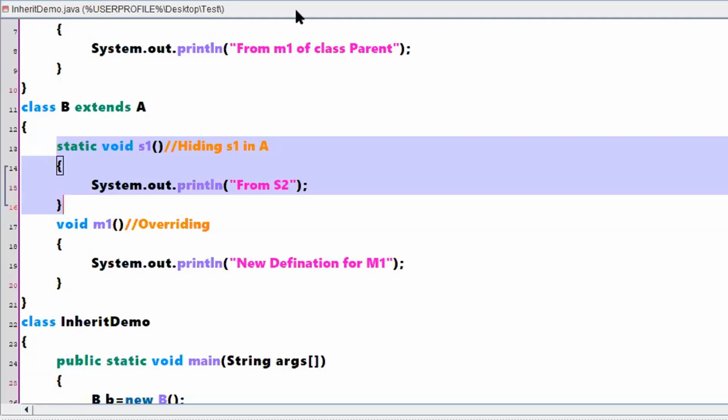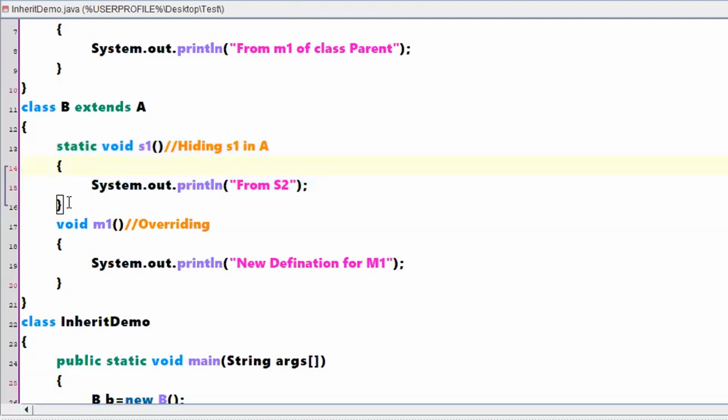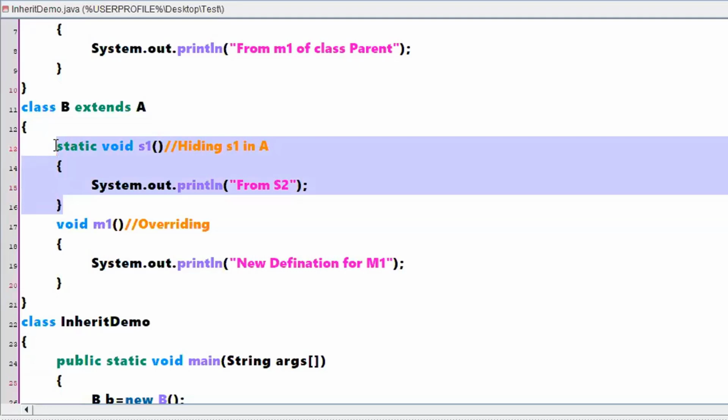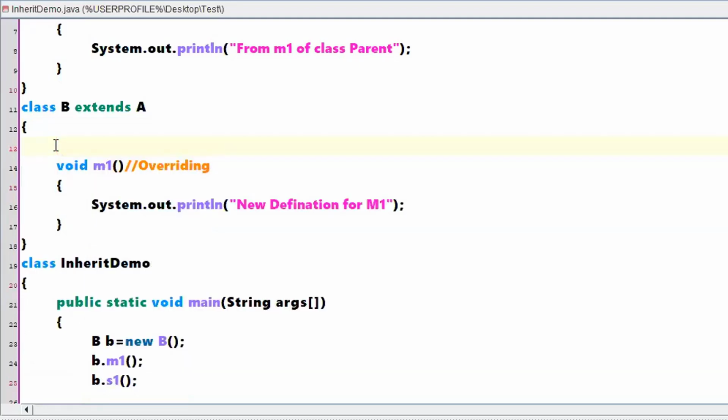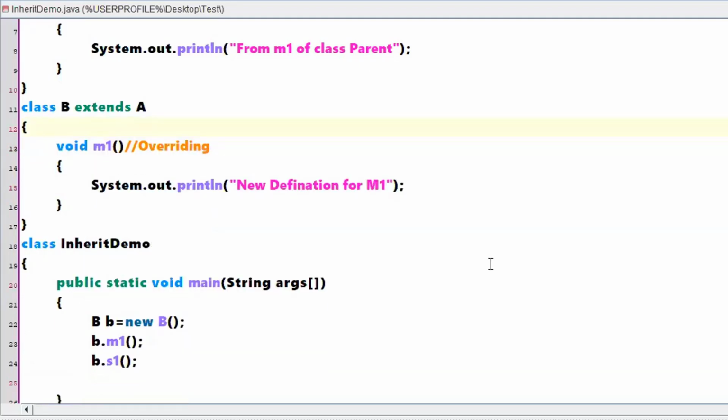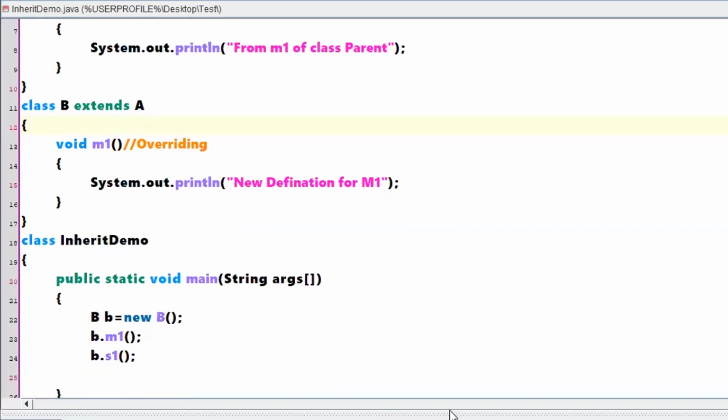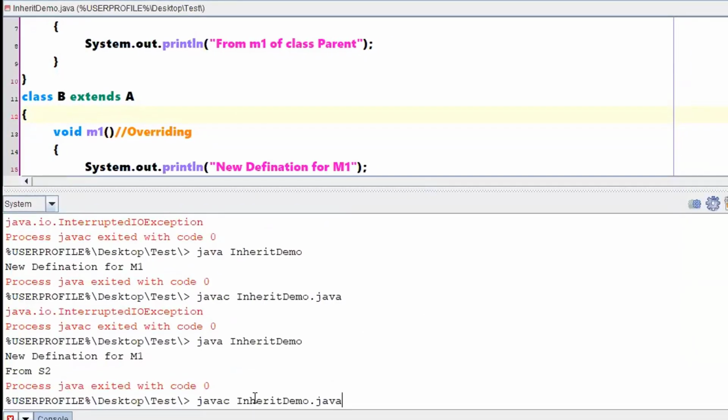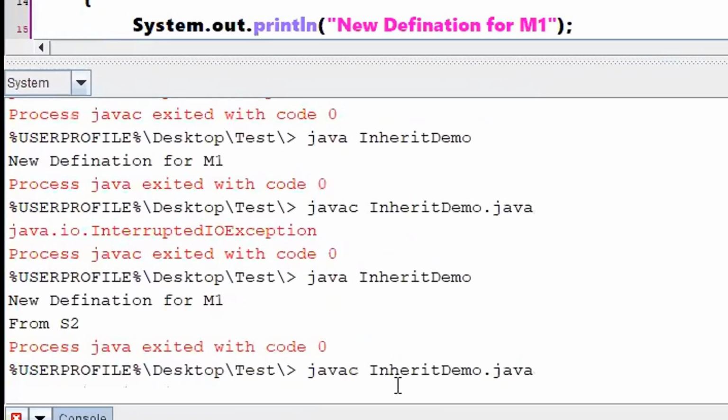Sir, you are saying that S1 will be hidden, then what if we don't write S1 itself? Okay, you are saying you don't want to write S1 with respect to the object B. It's a good question. Right, let us do this one, no problem. Saved. Let us check, will it call its parent one or not?